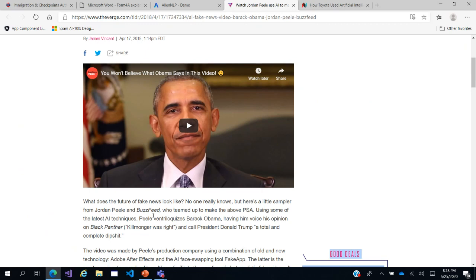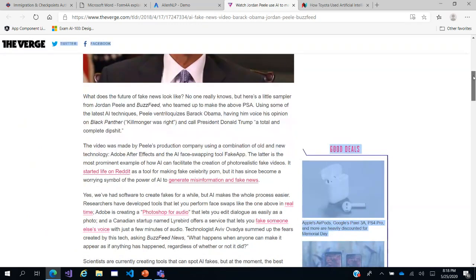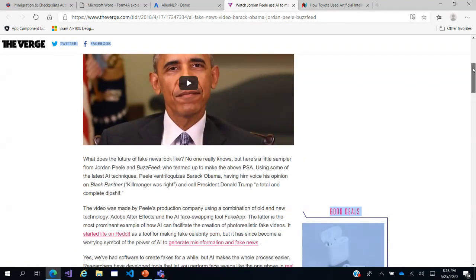BuzzFeed. They teamed up, and what they did was they trained an AI bot to kind of mock Barack Obama and Photoshop him, and even the voice was used, and they got the bot to complete sentences in the voice of Obama. So it was like an Obama bot, and these are the potential hazards when you come to GPT-2 or BERT.